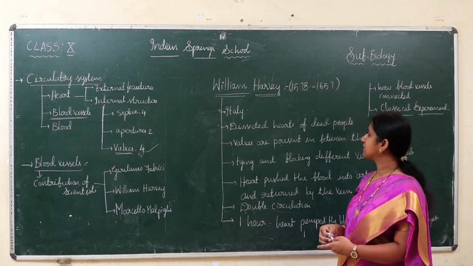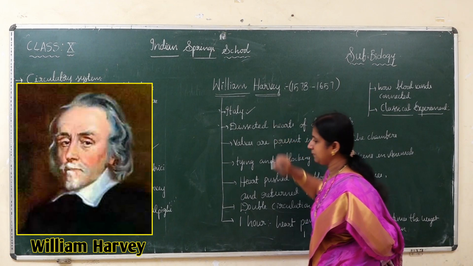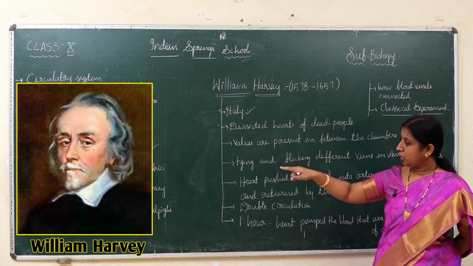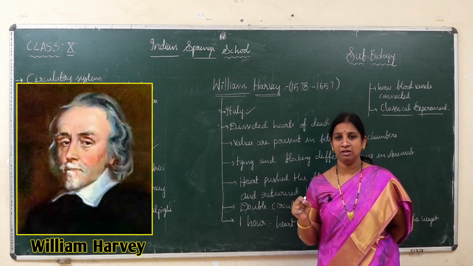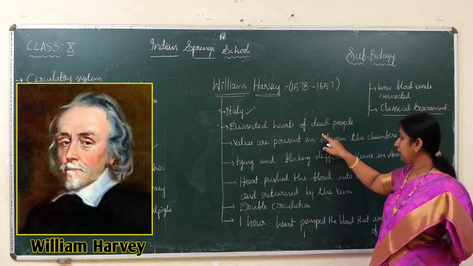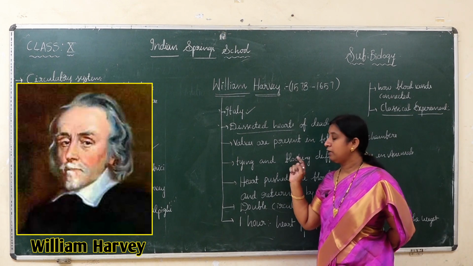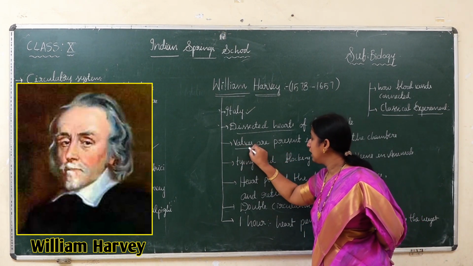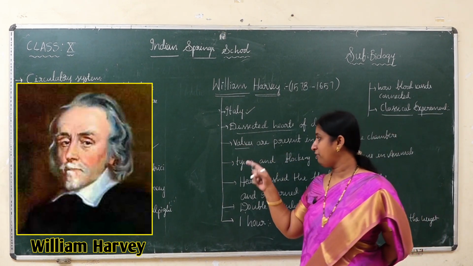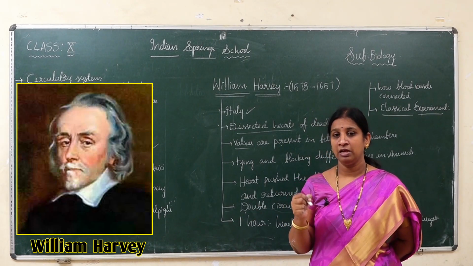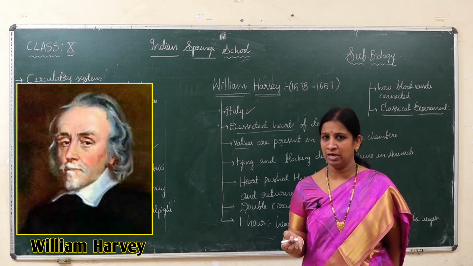Where Girolamo Fabrici did experiments on veins of the legs, he directly did experiments on dissected hearts of dead people, and he noticed valves in the heart. Actually Fabrici discovered valves in the veins, which are one type of blood vessel, right?